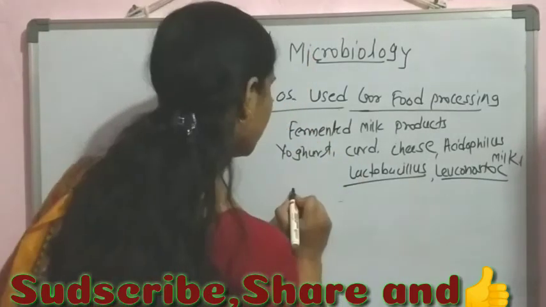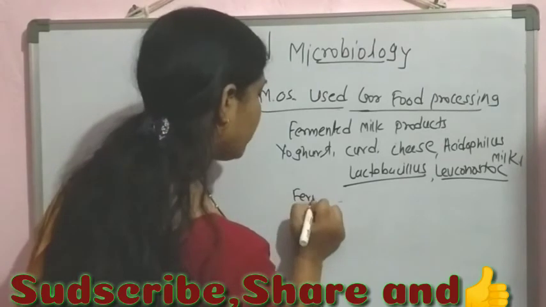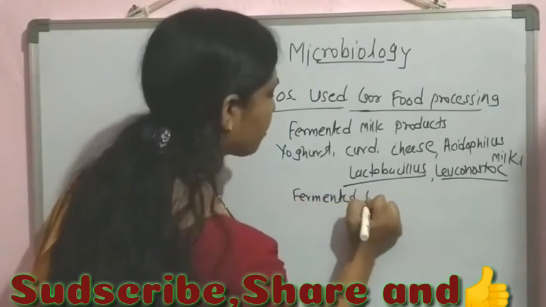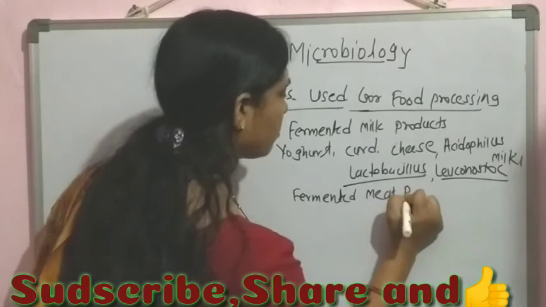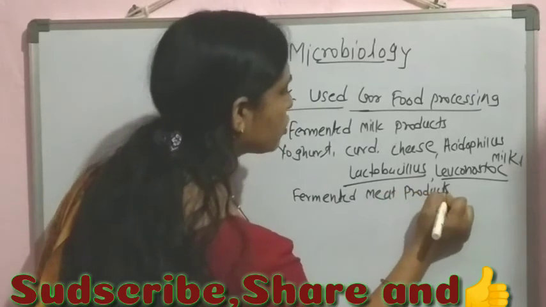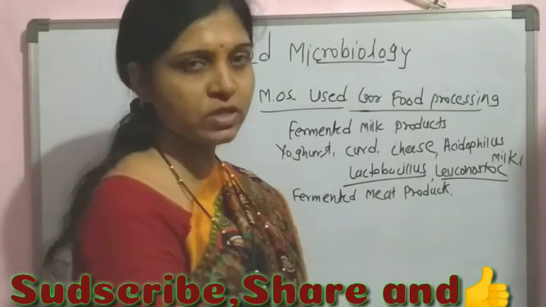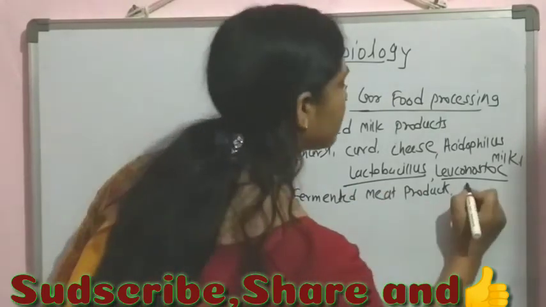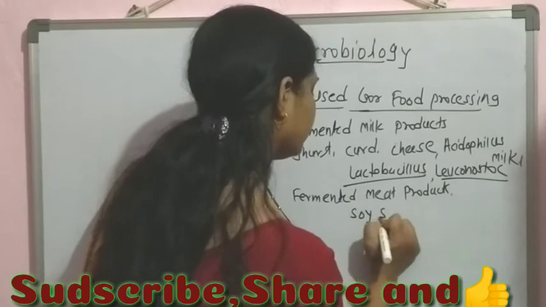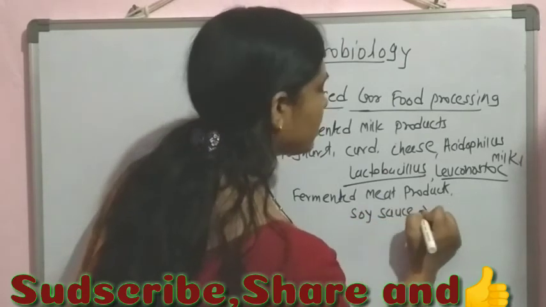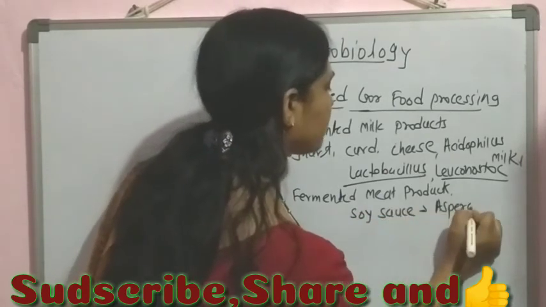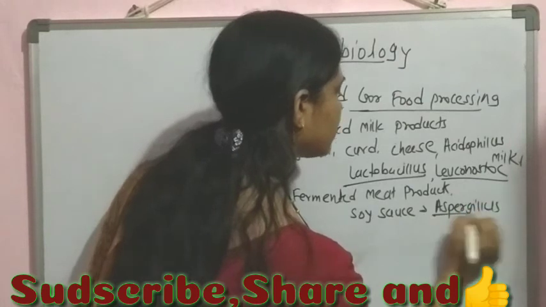Now there is also the fermented meat product. For that again there is the use of different microflora. Then the different types of sauces are also fermented products, that is the soya sauce, within which there is the use of Aspergillus species.